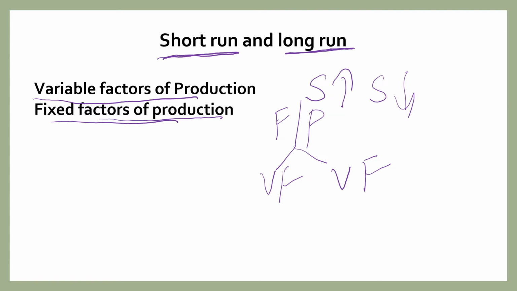And the remaining thing which you cannot change in a given short period, those factors we call it as fixed factors of production. Variable factors of production, good examples are laborers who earn daily wages, or you can consider raw material, fuel, energy, etc. But fixed factors of production like machineries, plants and a factory building, permanent employees are good examples for fixed factors of production.